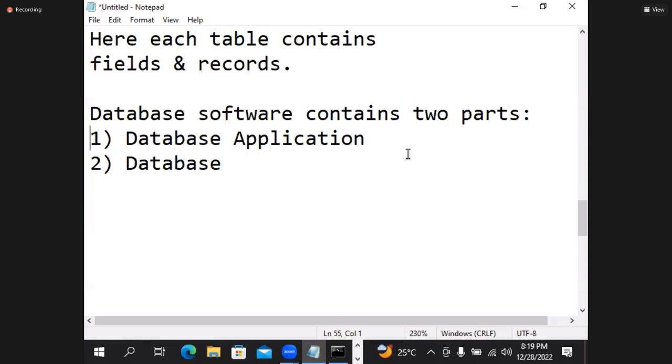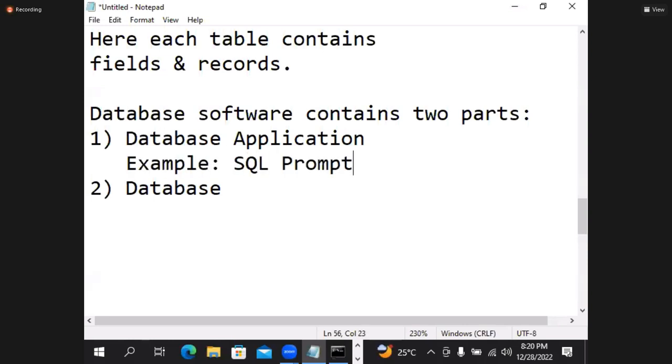Here, for example, SQL prompt. Here, example Oracle. SQL prompt is different, Oracle is different. So the database application, for example, is SQL prompt. The database, for example, is Oracle.